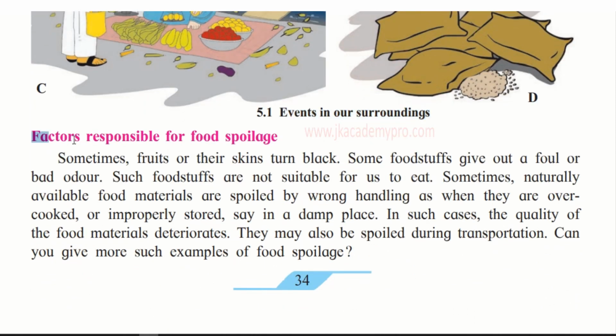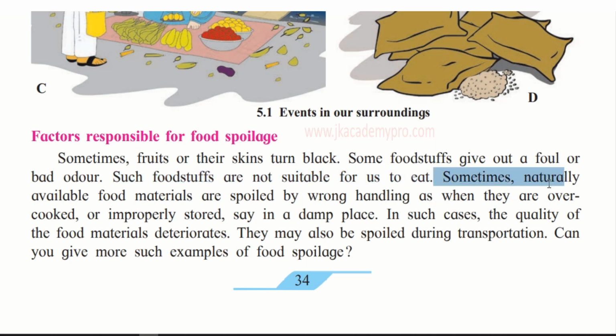Now, factors responsible for food spoilage, that is, what are the various reasons why the food can get spoiled? Sometimes fruits or their skins turn black, isn't it? We have seen it. Sometimes we bring the fruits home and they get spoiled. Some foodstuffs give out a foul or bad odor, a very dirty smell. Such foodstuffs are not suitable for us to eat. So we shouldn't eat fruits or other foodstuff that has changed color, has black spots on it, or gives a very bad smell or odor.